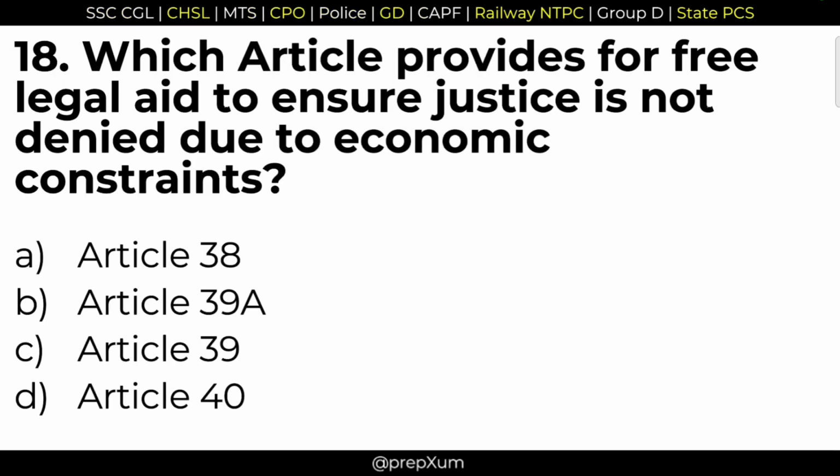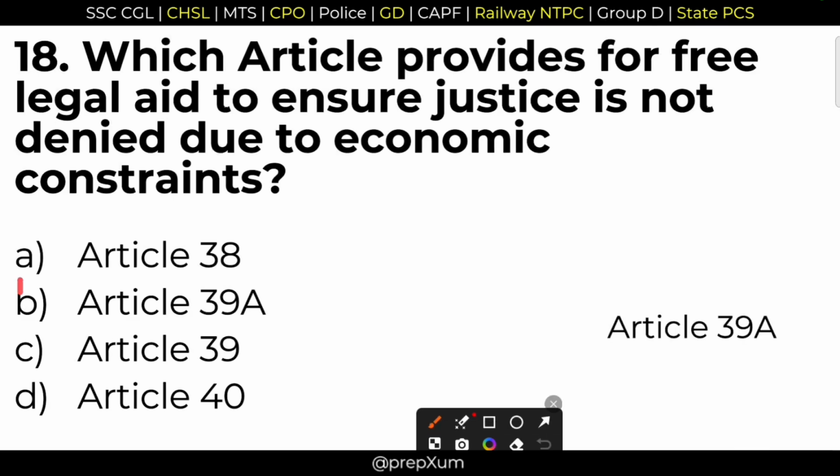Which article provides for free legal aid to ensure justice is not denied due to economic constraints? Free legal aid is given by option B, Article 39A. Article 39A ensures free legal aid to ensure justice.